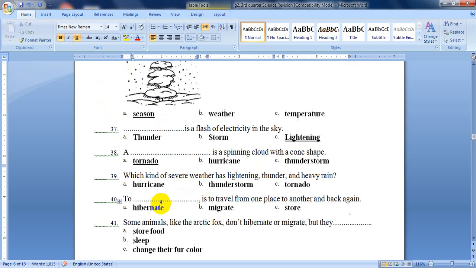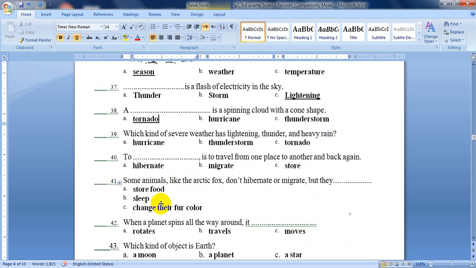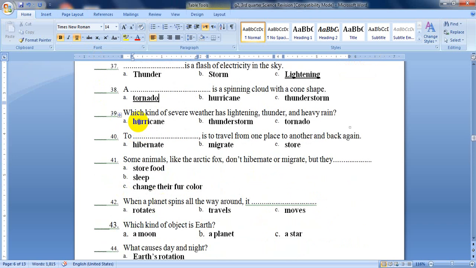The next question, 39. Which kind of severe weather has lightning, thunder, and heavy rain? Is it a hurricane, thunderstorm, or tornado? The one which has lightning, thunder, and heavy rain. Of course, it is a thunderstorm.